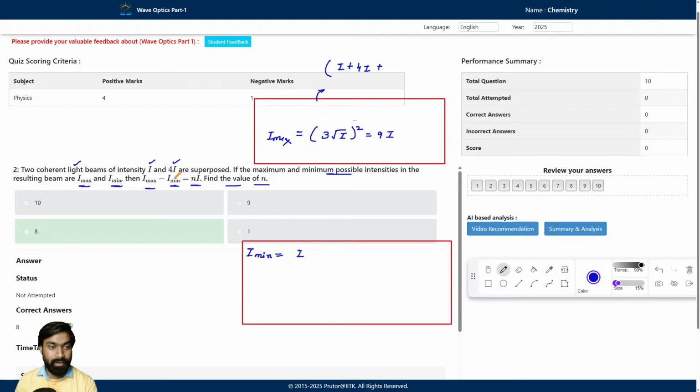So here we have to find out I max minus I minimum. It means 9I minus I, so it will be 8I. When we compare this term with N I, what is the value of N? N should be 8. Clear? Any doubt?